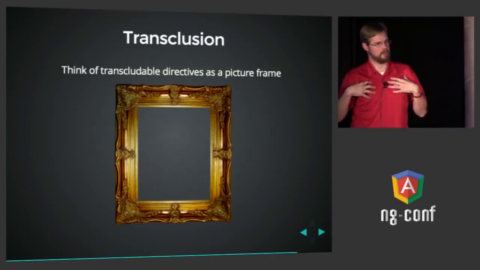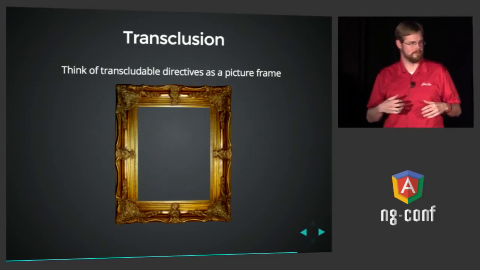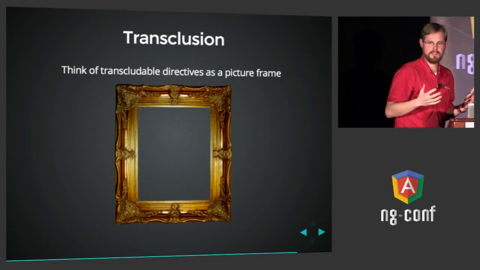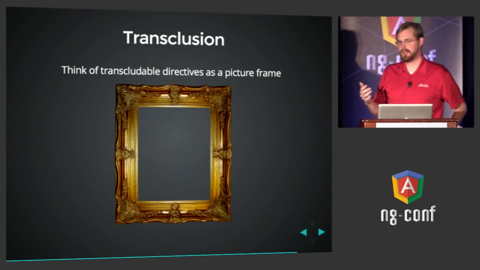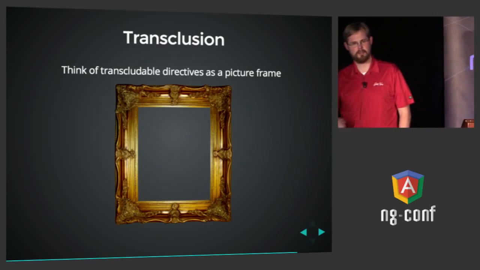But I like to think of transclusion as a picture frame. Imagine, if you will, if I'm a manufacturer of picture frames, and I sell them to the public, but I always put my own pictures in them. Right? Kind of a crappy picture frame manufacturer idea. But that is what a directive would be without transclusion. You can use my directive, but I'm bringing my content. You can't put your own inside. A transcluded directive is one that frames some HTML and allows the caller to specify the content of that HTML. So a transcluded directive is like a picture frame.